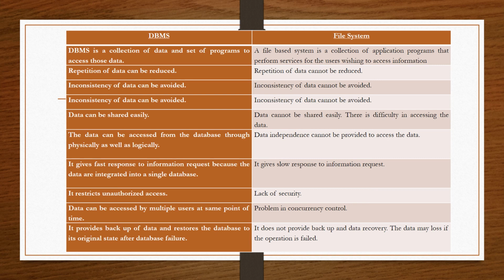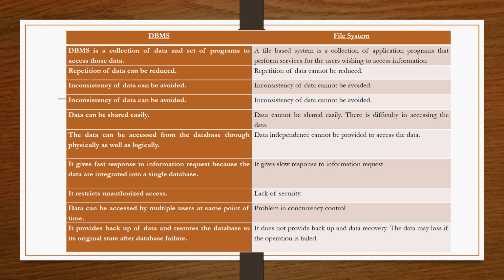But a file based system is a collection of application programs that perform services for the users wishing to access information. That means in a file based system, we have multiple copies of the files, and all the data are scattered across multiple files, and different application programs are maintained for that. Second point, repetition of data can be reduced. That means in DBMS, there is no data redundancy. But in file system, repetition of data cannot be reduced. That means the file system provides data redundancy because we are storing the same data again and again.